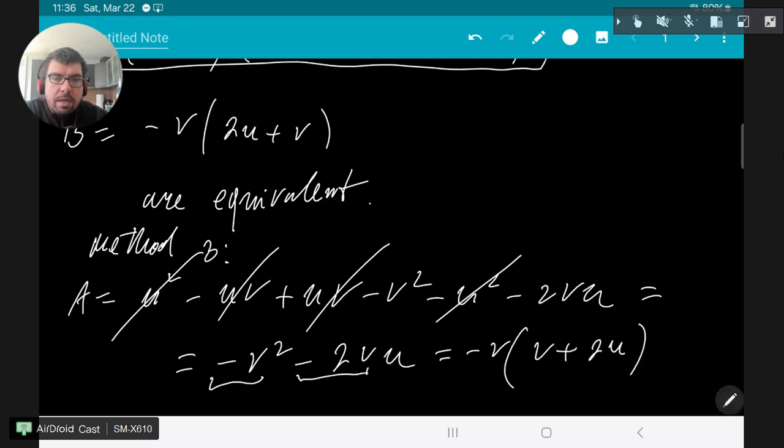All right. If I want to make a check, remove the brackets, minus v times v minus v squared minus v times 2u minus 2uv, and you get the same expression. But now you see that this is exactly the same as b. Okay, this is the third method. Without simplifying the second expression, present the first in an exact way as the second.